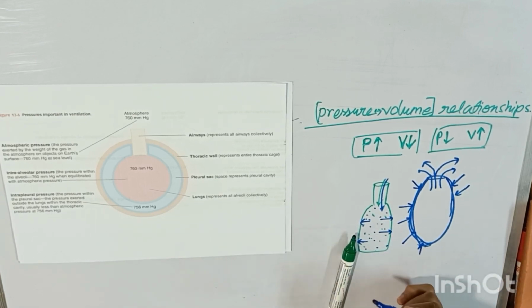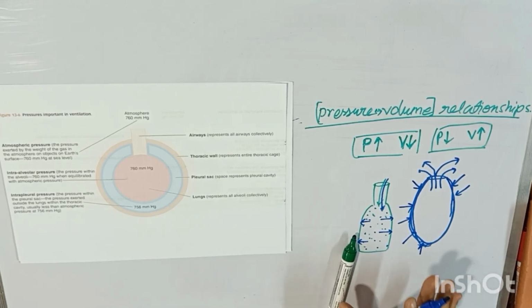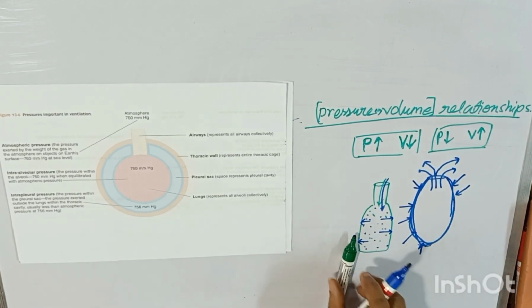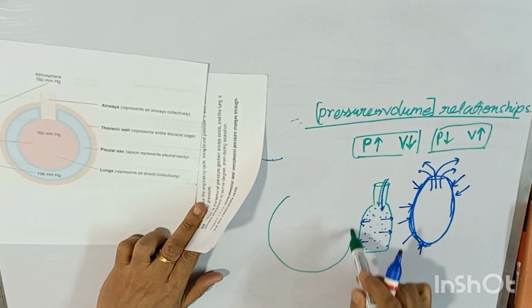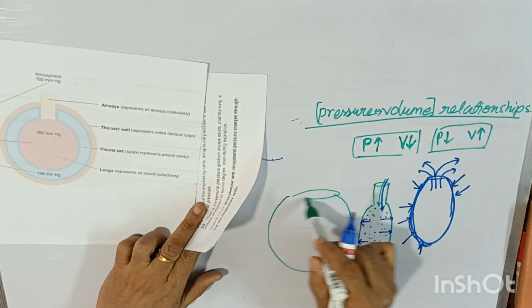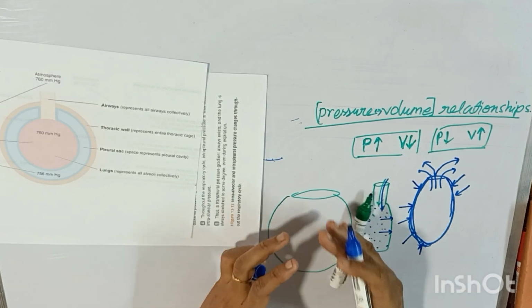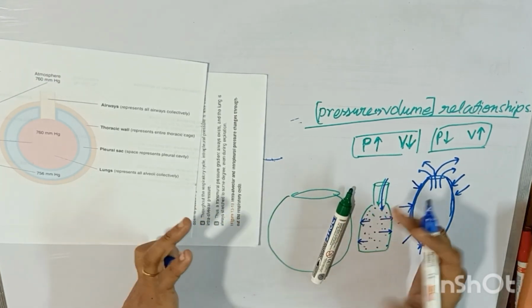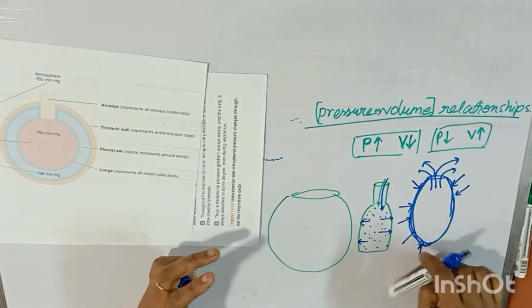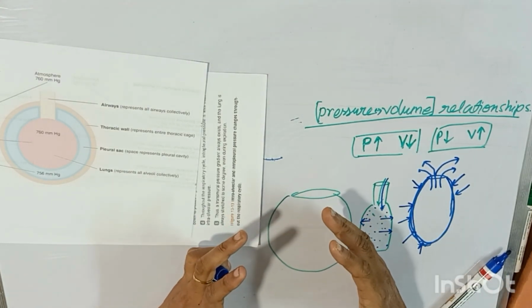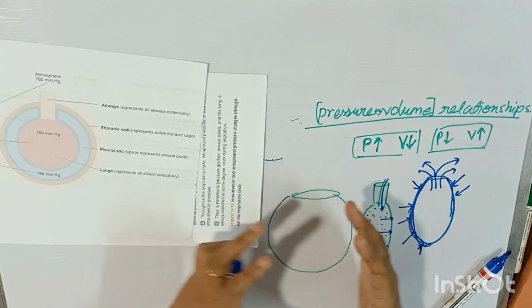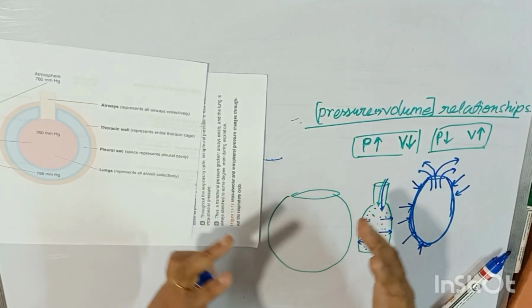So what is the pressure of the air inside the lung? When the lung muscles are not contracting, when this chamber is not under any expanding force, it is atmospheric pressure. But if there is an expanding force, the muscles of respiration are now contracting, so there is a negative pressure building inside this chamber.